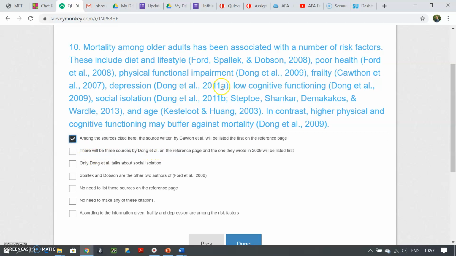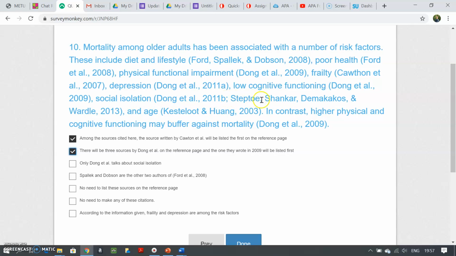Yes, here it is, 2011a, 2011b, and there is also 2009. That is true. And the 2009 one will be at the top. Yeah, this is what happens if you have several sources from the same writer. Only Dong et al. talks about social isolation. Let's see: numerous factors: diet, lifestyle, physical function impairment, frailty, depression, low functioning, social isolation.